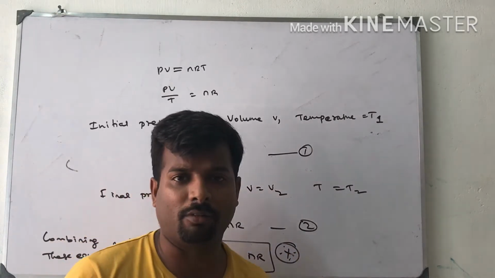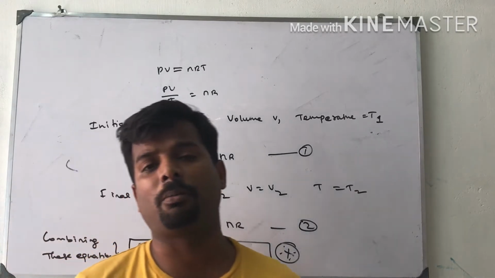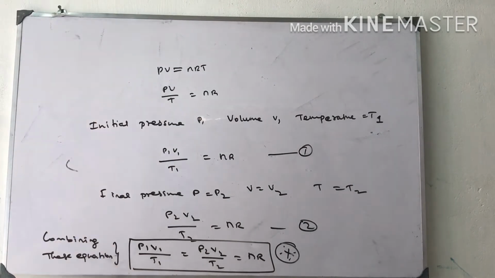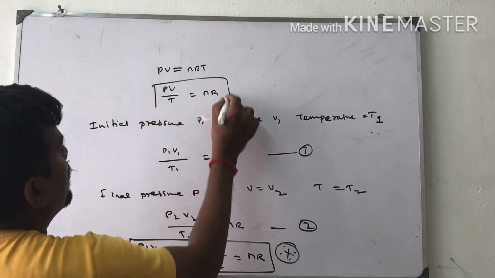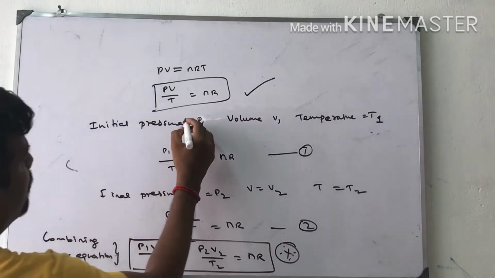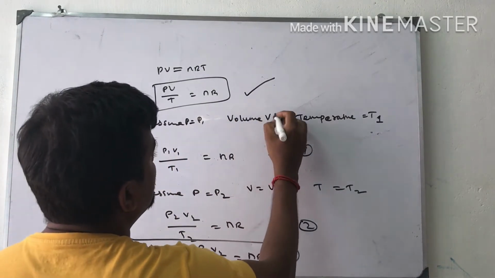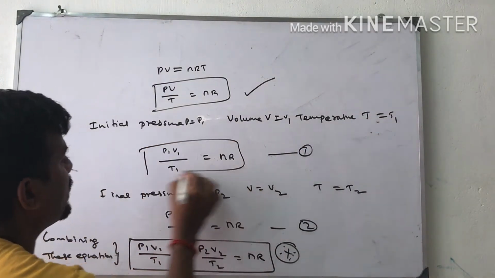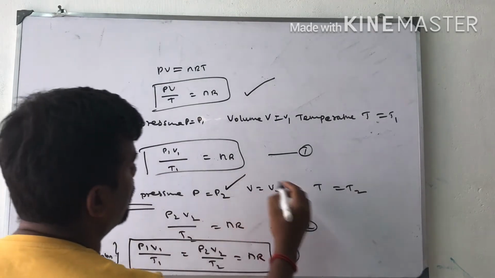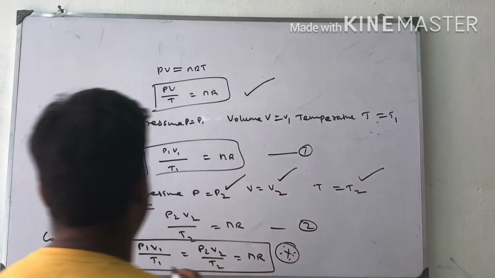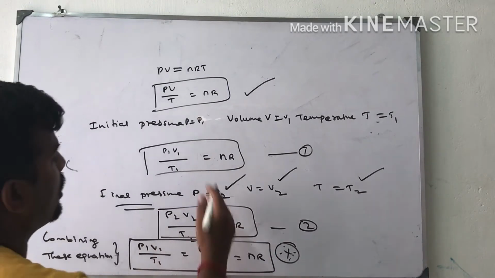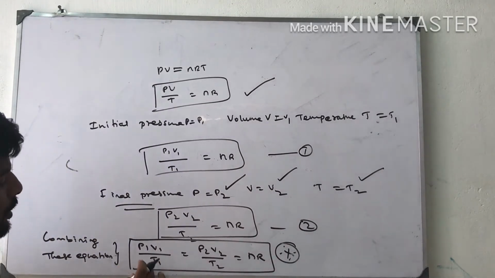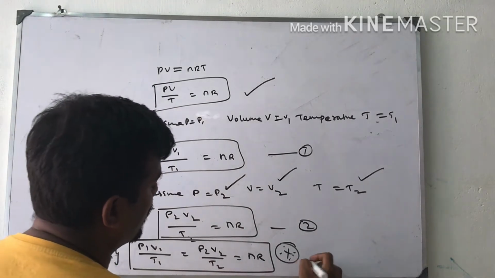I have derived the R value by substituting pressure, volume, number of moles and temperature. Next, I am combining the PV by T. I obtained from the ideal gas equation PV by T is equal to nR. Initial pressure P is equal to P1, initial volume V is equal to V1 and initial temperature T is equal to T1. I substitute here, I get this equation. Final pressure P is equal to P2, V is equal to V2, T is equal to T2. I substitute here, I get this equation. On combining these two equations, because both are equal to a constant, P1 V1 by T1 is equal to P2 V2 by T2 is equal to nR.